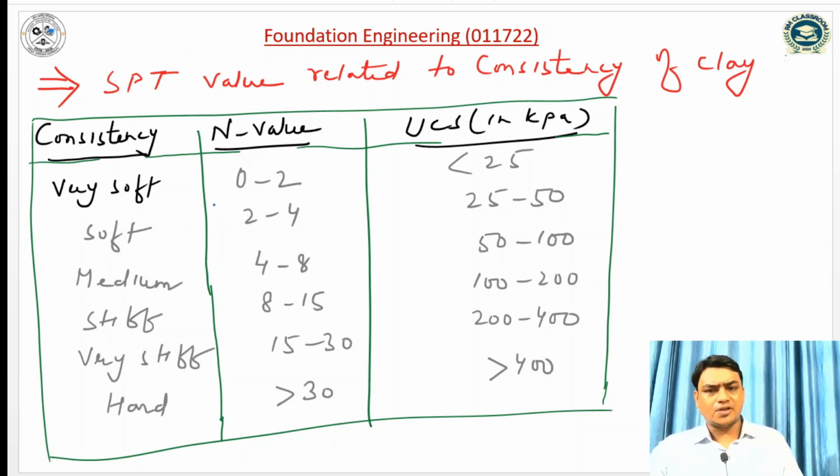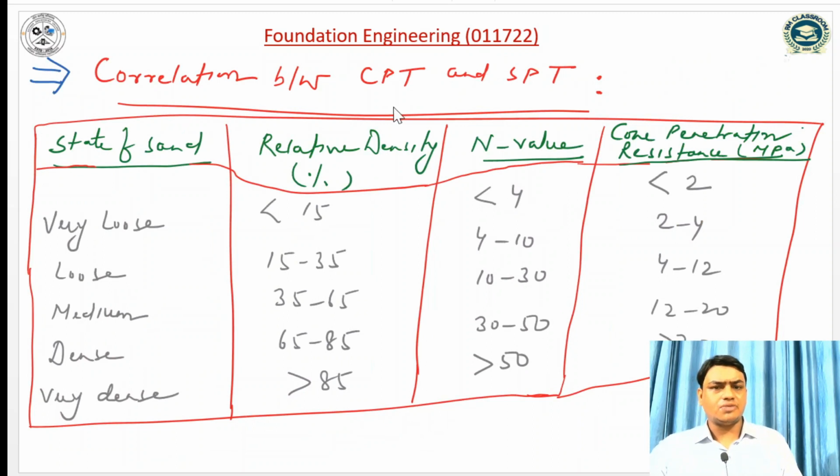Now after that I am going to discuss the correlation between the CPT and SPT tests, the correlation between the cone penetration test and the standard penetration test. For the state of sand, once again we take the compactness like very loose, loose, medium, dense, very dense.